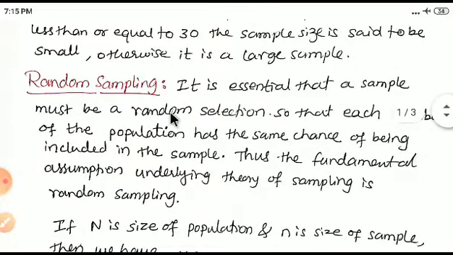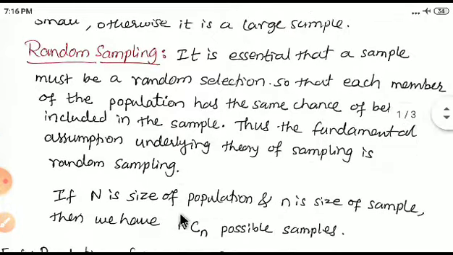Now, random sampling. It is essential that a sample must be a random selection so that each member of the population has the same chance of being included in the sample. Thus, the fundamental assumption underlying the theory of sampling is random sampling.